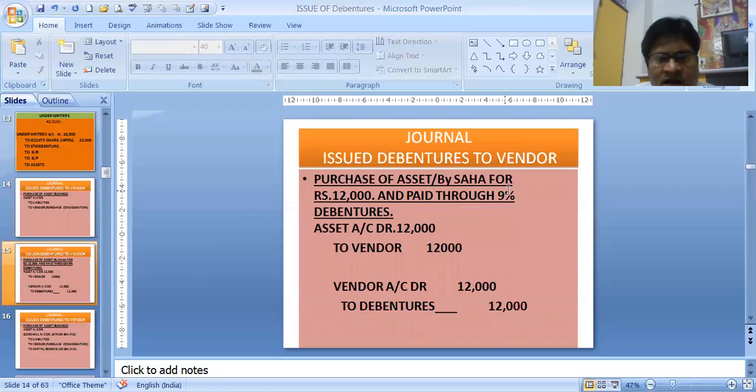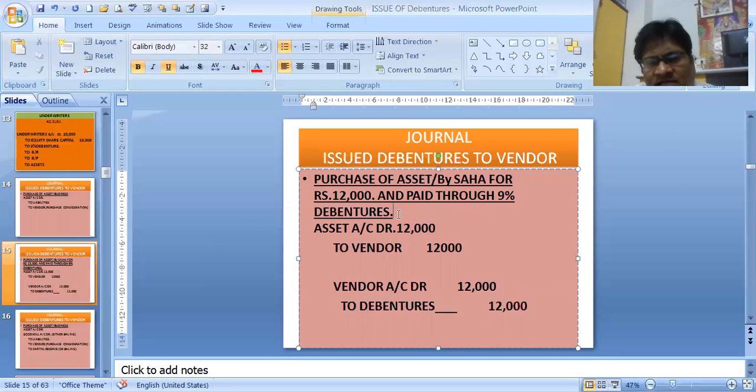Purchase of asset by Saha, this is a sum, issue of debentures to vendor. So we have purchased some assets by Saha for rupees 12,000 and paid through 9% debentures. We are just buying some assets. Then journal entry will be what? Asset account debit to vendor. First of all, we are getting asset of 12,000. By Saha, purchase of asset by Saha. Instead of vendor, we can write and paid through purchase of asset by Saha. In the books of Saha only you are doing this.